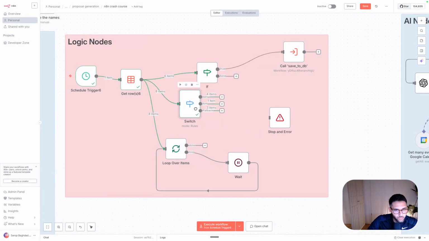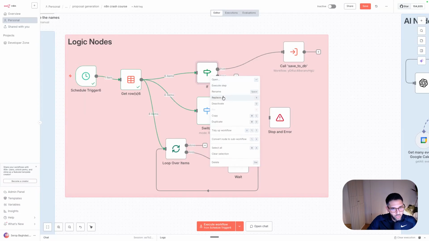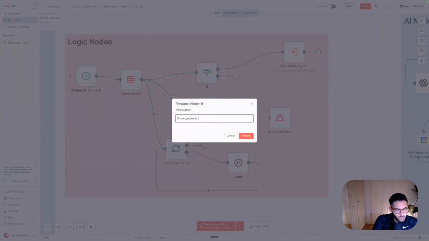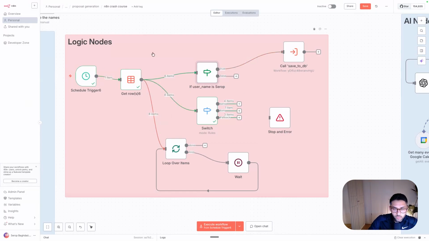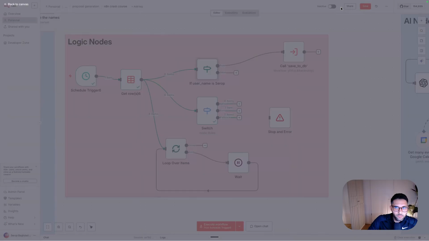So you get all the rest basically, which sometimes might be useful. And I like it here because you have the output called in the names. So you know exactly what is happening. So this is also part of writing good manageable workflows: you document everything in the outputs, in the name. So here you don't just say if, you rename this to if username is Surab. So once you hand this over to somebody, or even you go and watch it again at some later point, just by looking into it, you know exactly what it does. So you don't need to enter here and see, oh, what am I calling here? And imagine here, you don't even have data. So you don't even know what that is. So it just makes it much easier and convenient.